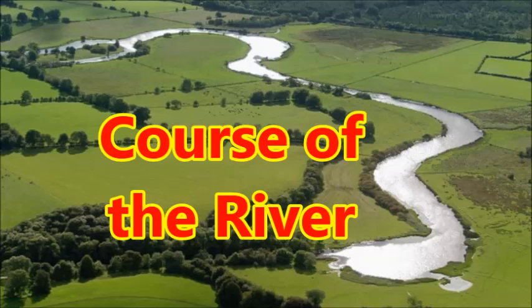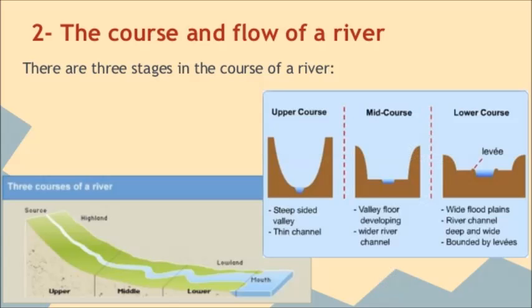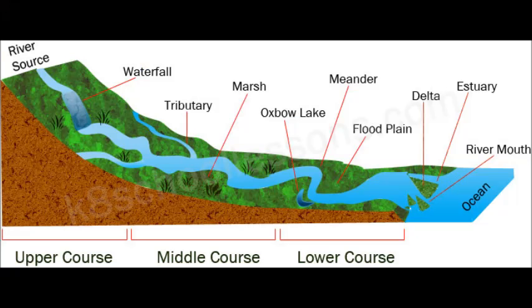Course of the river. The course of a river from its source to mouth is divided into 3 stages. The first stage is called the upper course. In the upper course, the river mainly carries on vertical erosion.